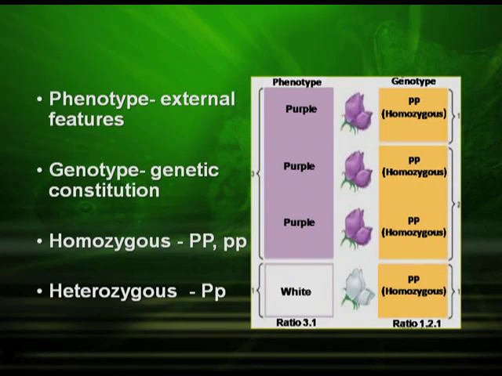As you can see in the diagram, a purple flower can be denoted by capital P and capital P, or a white flower by small p and small p. On the other hand, in the heterozygous condition, the alleles are of two different types, denoted by capital P and small p.